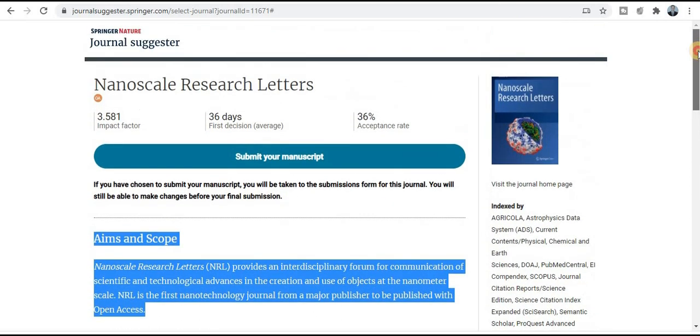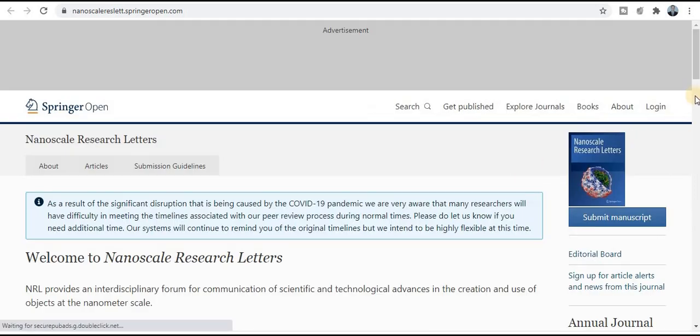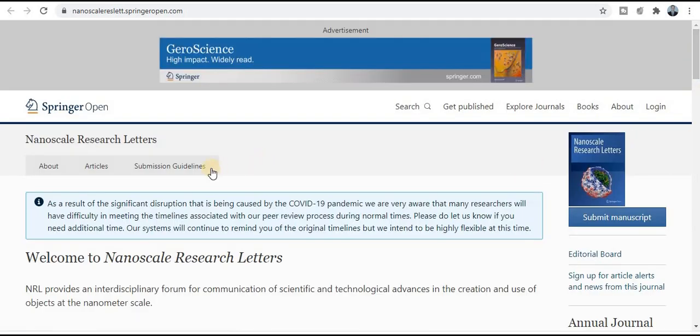Now if you want to explore more about this journal, just click on visit the journal homepage. So it will be redirected to the journal homepage. Here we will get all the detailed information like the submission guidelines, articles, and all the things you will get here.